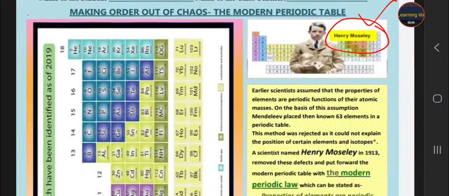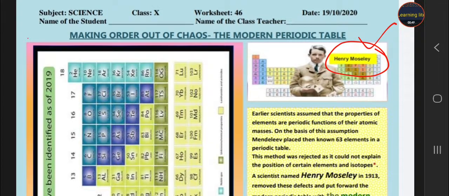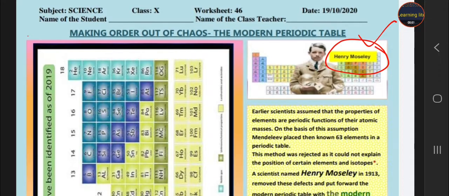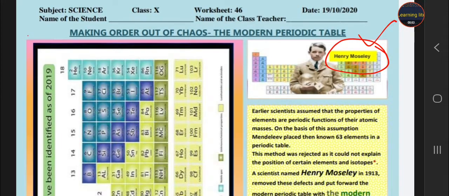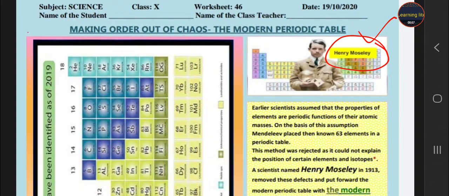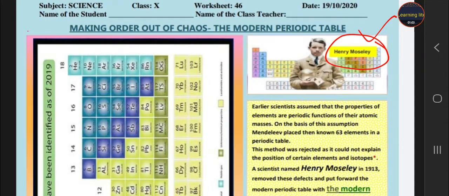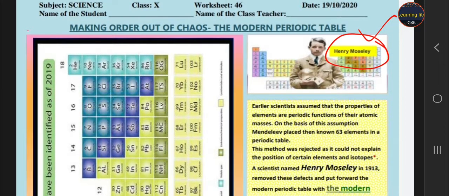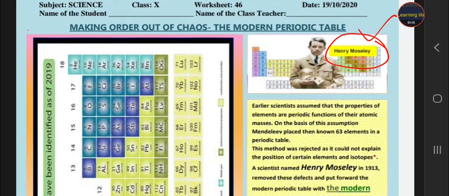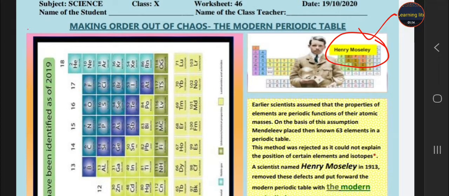Okay, now what is about the Henry Moseley plan? Earlier scientists assumed that the properties of elements are the periodic function of their atomic masses. Students will learn about the Dobereiner triad, Mendeleev, and about the Newlands law of octaves. All the three scientists' principles were based upon the atomic masses, they arranged the elements according to the increasing number of atomic mass. But why was the Mendeleev periodic table rejected, student?